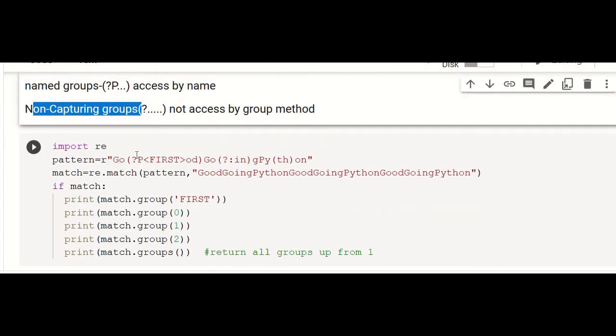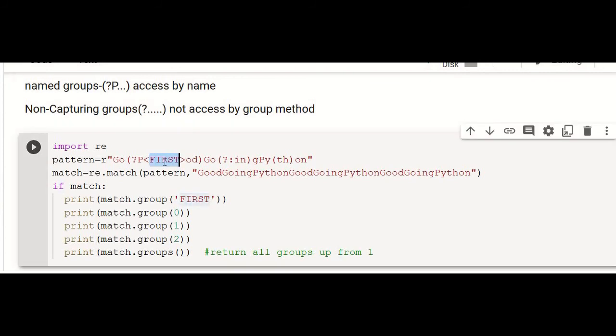So go, and within the parentheses, first let us group it, and within that start with question mark. This is the general syntax. Question mark, capital P followed by name within the angle brackets. So question mark, capital P, and within this angle bracket, we have given the name for the group.